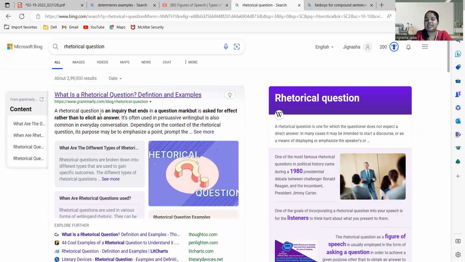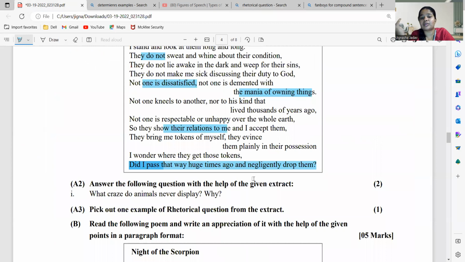It is a question. Definitely it is a question asked. But a question, when you usually ask, you expect an answer, right? You are wishing for an answer, expecting an answer. But in a rhetorical question, it is just a question asked, but you're not expecting an answer, you're expecting an effect. An effect or a reason you are trying to know, not yes or no. You're expecting an effect is what a rhetorical question means.